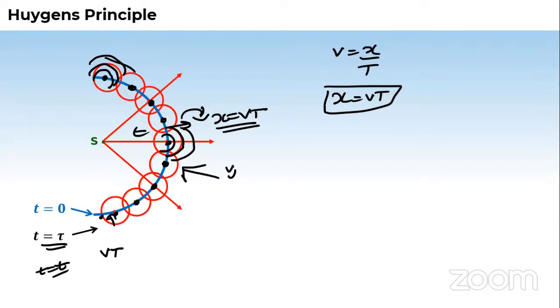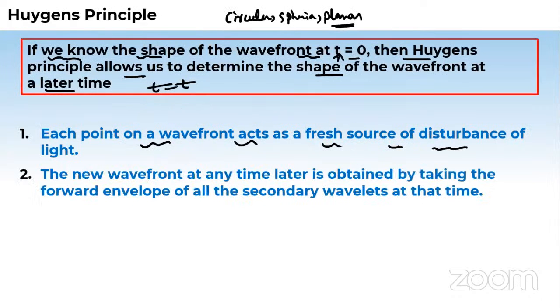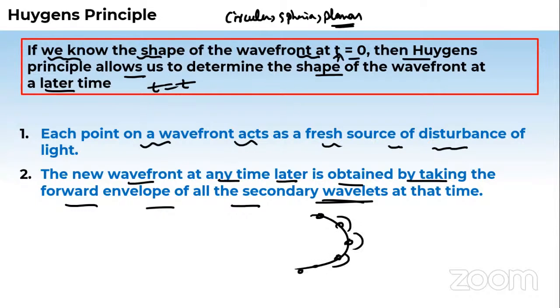Reply in the chat box. So if I show you back, this was the second point. It says the new wavefront at any later time is obtained by taking the forward envelope, by joining the periphery points of all the secondary wavelets. Secondary, as you know, this was a wavefront whose points were behaving like fresh sources of new vibrations. The thing generated by them is the secondary wavelets. If you join them, this will give you the new location of this wavefront after time t or tau.